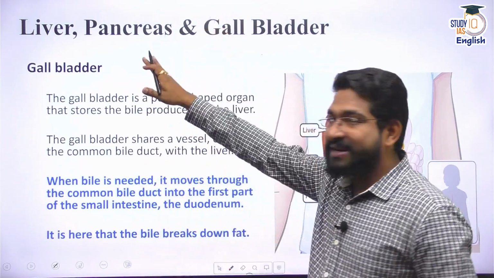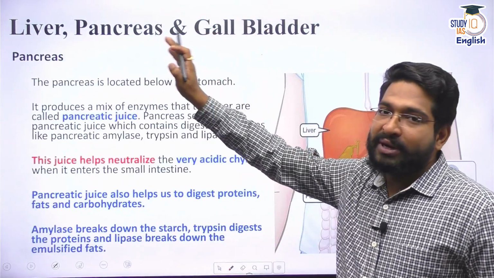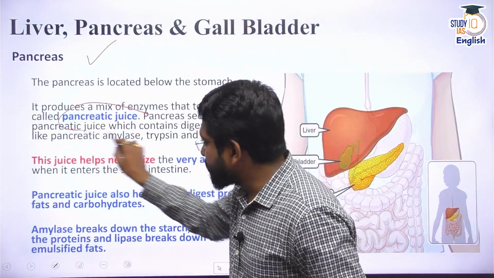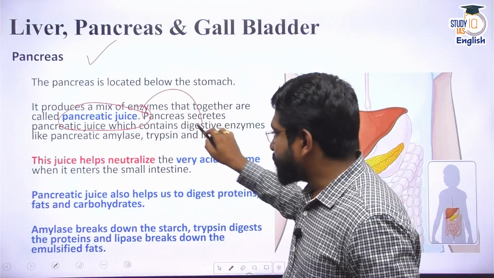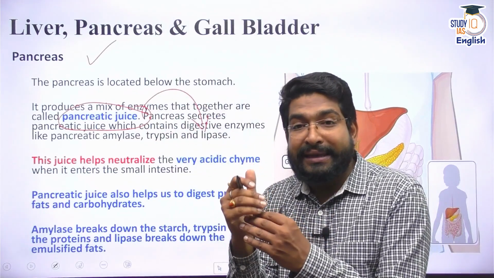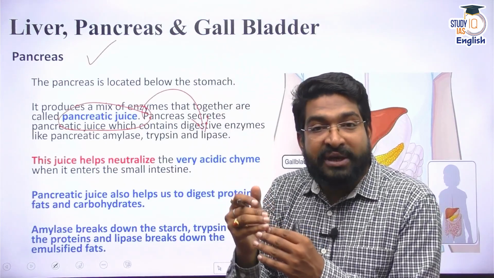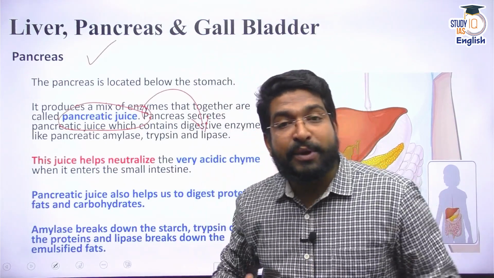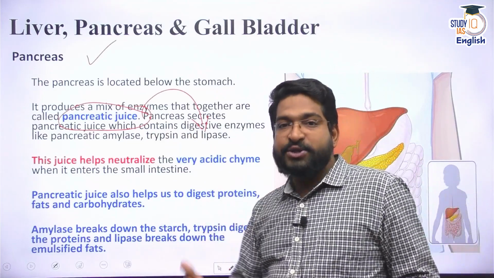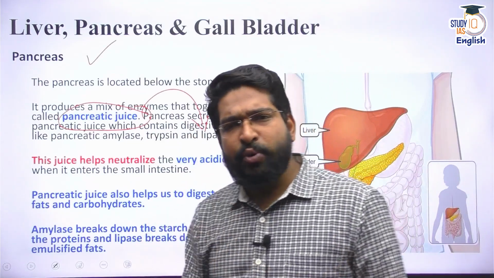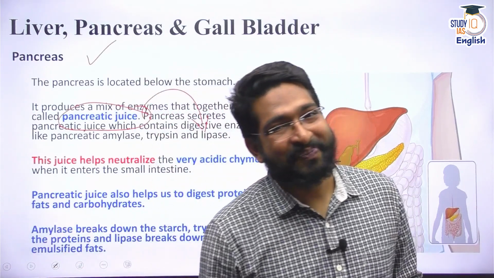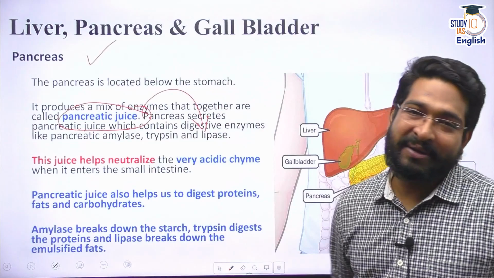Apart from liver and gallbladder, there is one more gland, that is pancreas. I told you pancreas releases pancreatic juice directly into small intestine. It helps first of all increase the pH. That means it helps in bringing basicity in our alimentary canal. It also has different enzymes, as I told you, amylase, lipase and trypsin, to break down carbohydrates, lipids and proteins respectively. All right, that's the nutrition setup in our body.